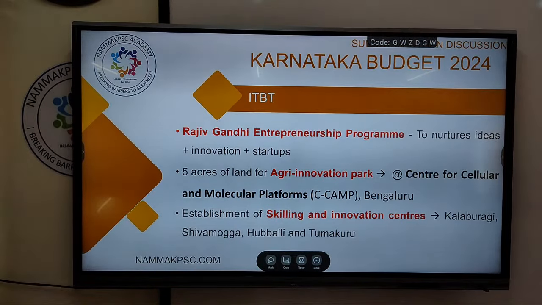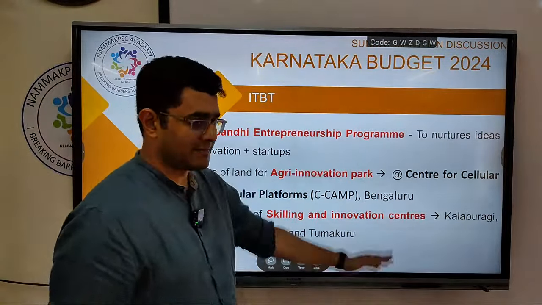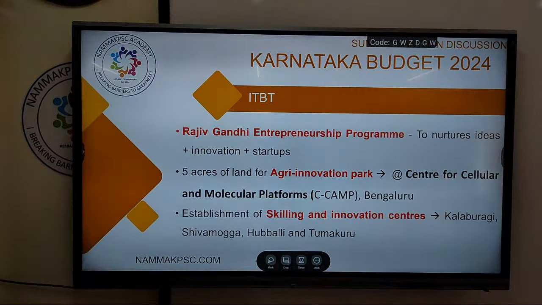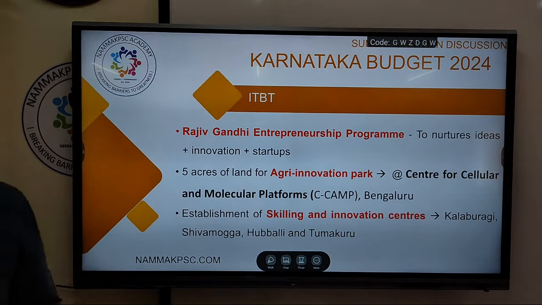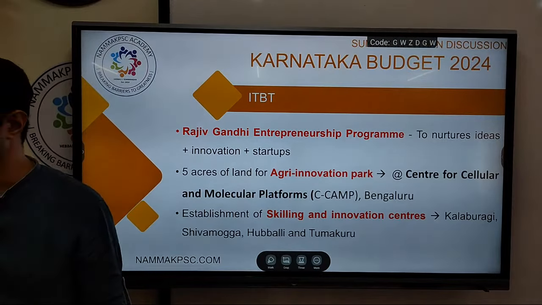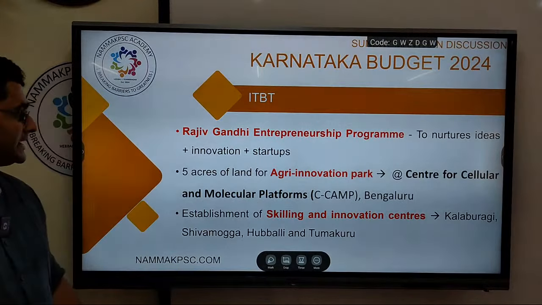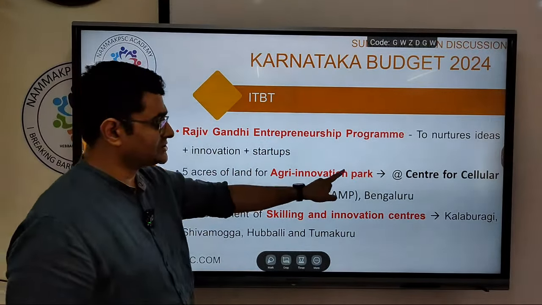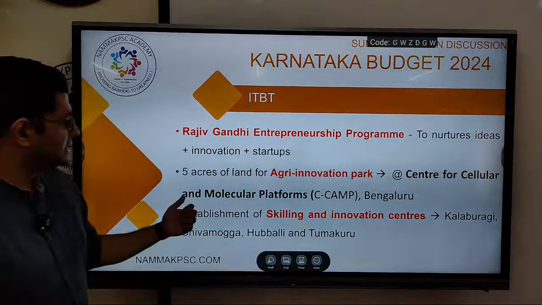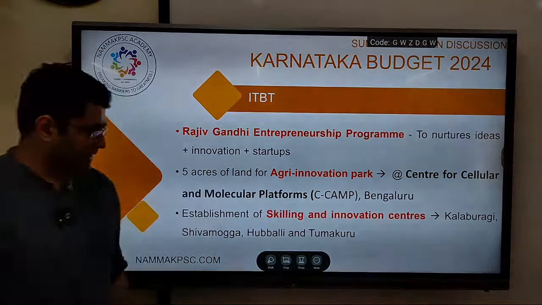Okay, next, some other commerce, industry, etc. Rajiv Gandhi Entrepreneurship Program. Okay, this program will be started in order to nurture ideas, innovations, and to promote startups. So Karnataka is considered as the startup capital of India, and to continue this ecosystem in Karnataka, Rajiv Gandhi Entrepreneurship Program. Then 5 acres of agriculture innovation park shall be set up at Center for Cellular and Molecular Platform. Please remember this, CCAM in Bengaluru.